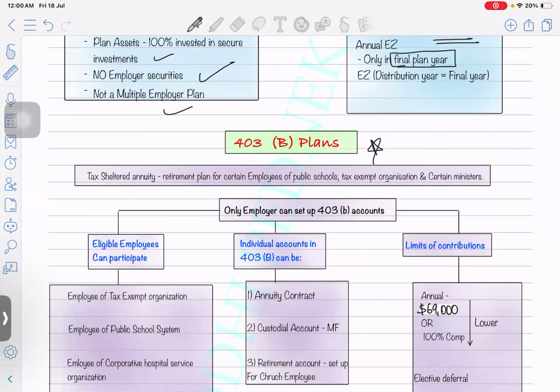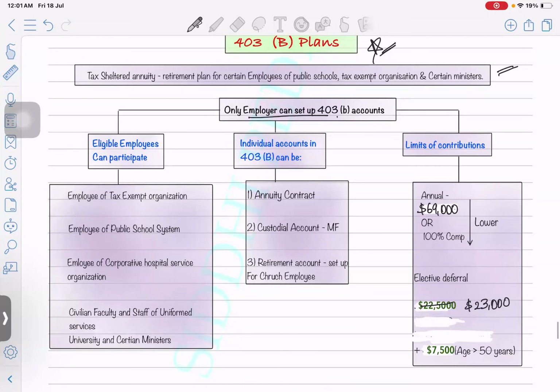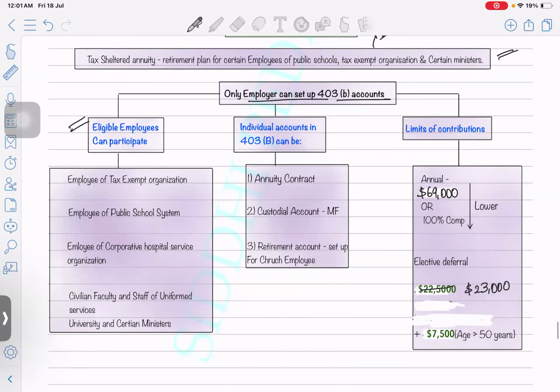Next is the 403(b) plan. This is a kind of plan which will be used by government entities, like employees of a public school, tax exempt organizations, and certain ministers, the church ministers. For their employees, they are going to contribute into a 403(b) plan. Only the employer is going to contribute; employees are not allowed to contribute into a 403(b) plan. Only the employer can set up a 403(b) plan, because it's a government plan.